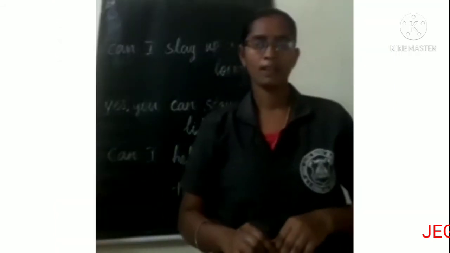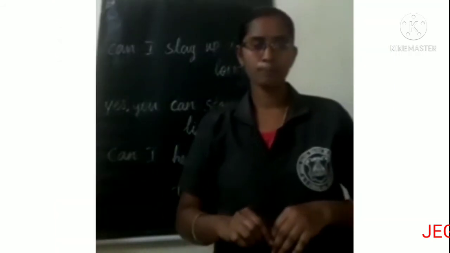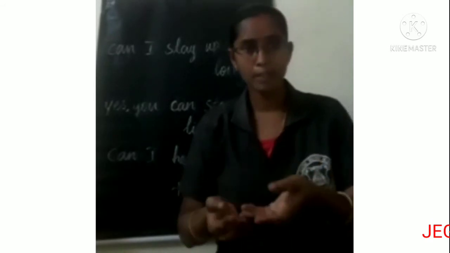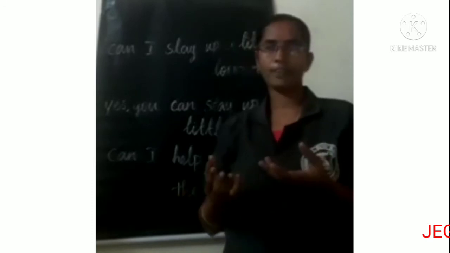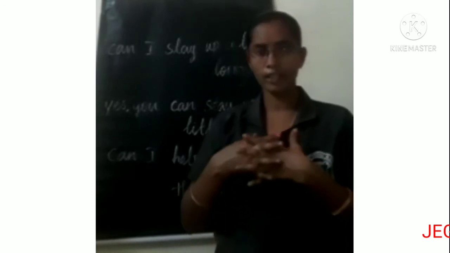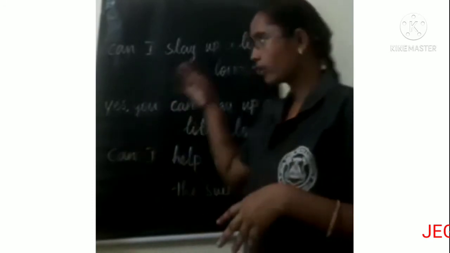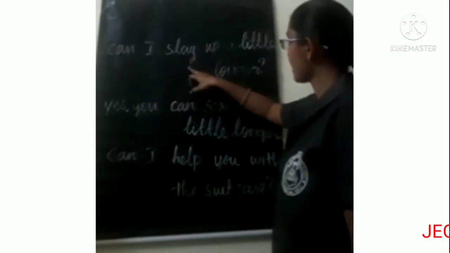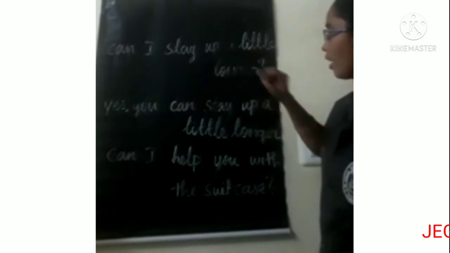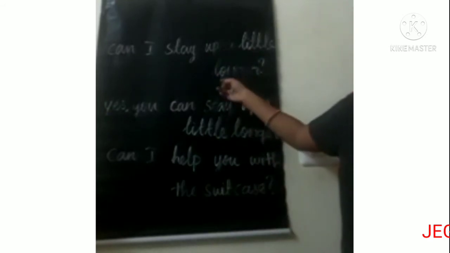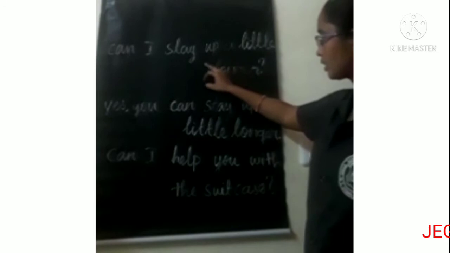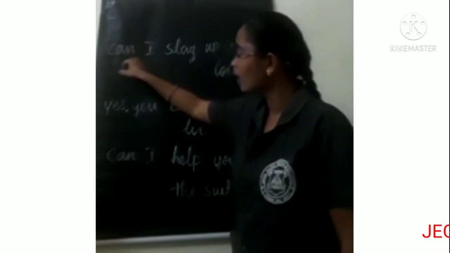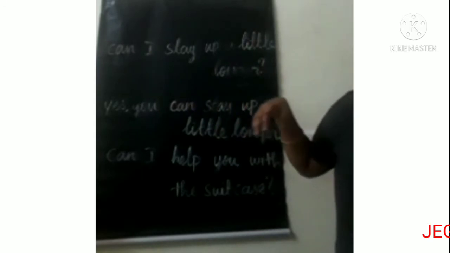Children, can is used to make a request, grant permission, and offer help. Look at the sentences. Can I stay up a little longer? In this sentence, can is used to make a request.